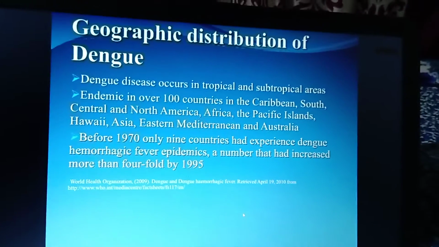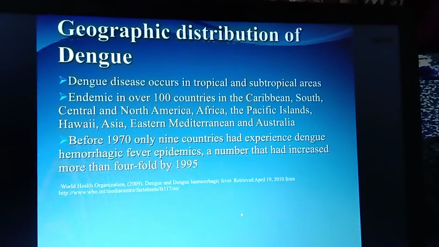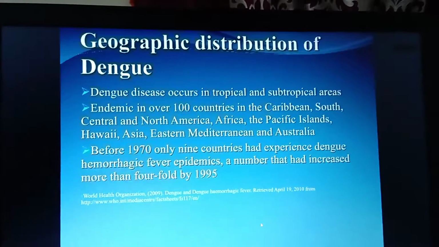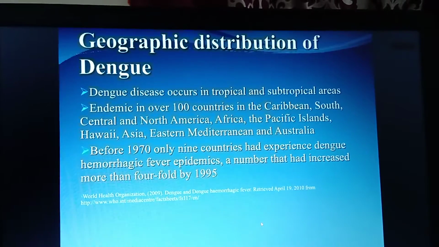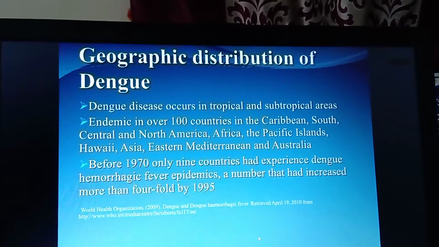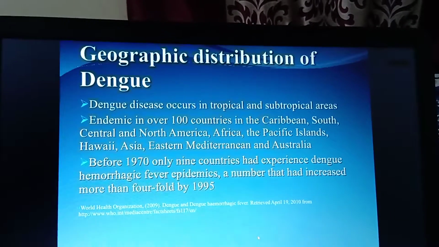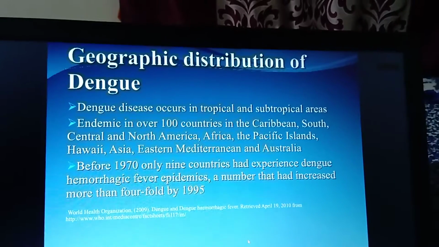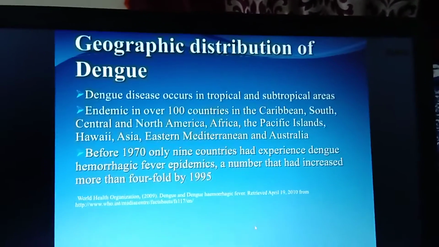Okay, in which areas is the dengue virus mostly found? Mostly in the tropical and subtropical areas, where dengue disease occurs. Around 100 countries are affected by dengue fevers, and some countries are affected with hemorrhagic fever, which is mostly caused by dengue fever. In 1995 they discussed dengue hemorrhagic fever, also called dengue shock syndrome.